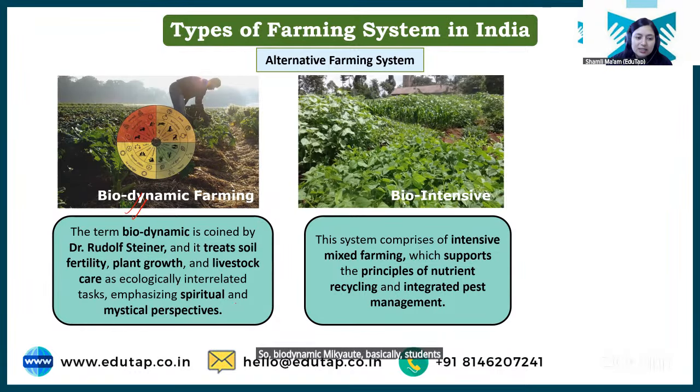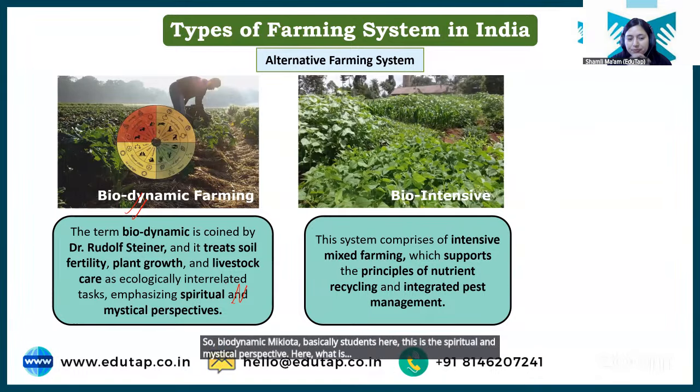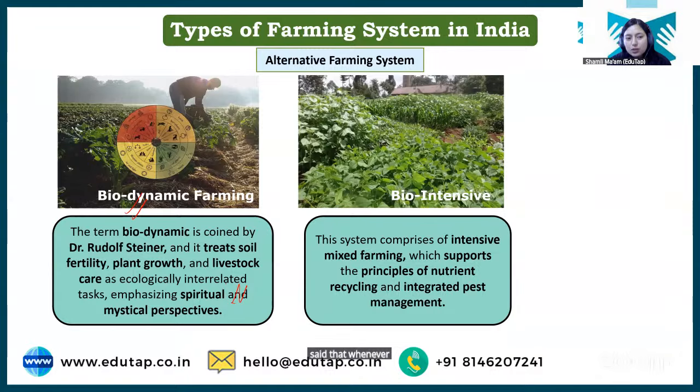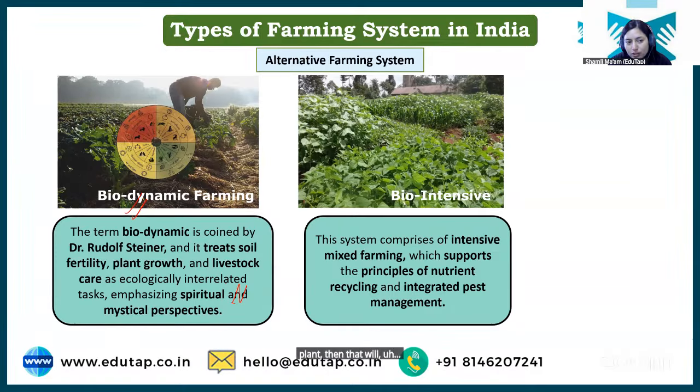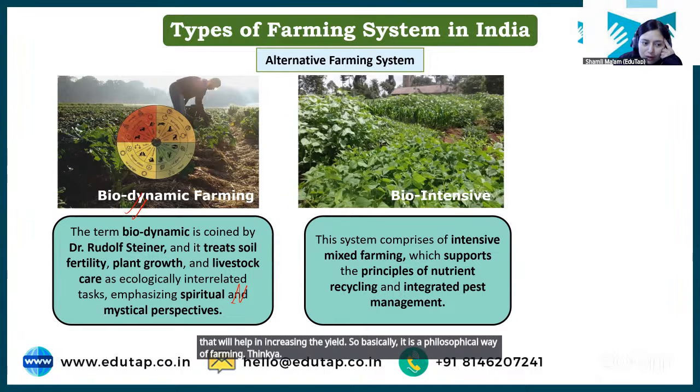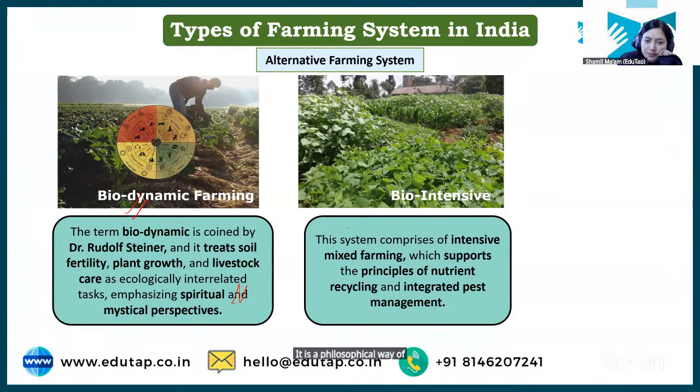Here this is the spiritual and mystical perspective. Here what is said is that whenever we do a particular farming operation at a particular time, like when the stars align in a particular direction, and then we apply some kind of mixture to this plant, then that will help in increasing the yield. So basically it is a philosophical way of farming. ठीक है, it is a philosophical way of farming.